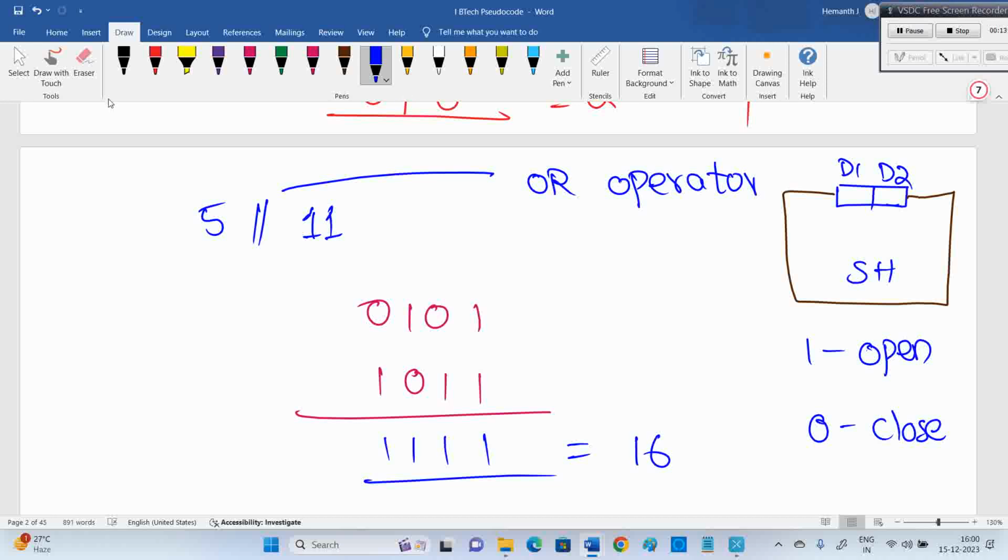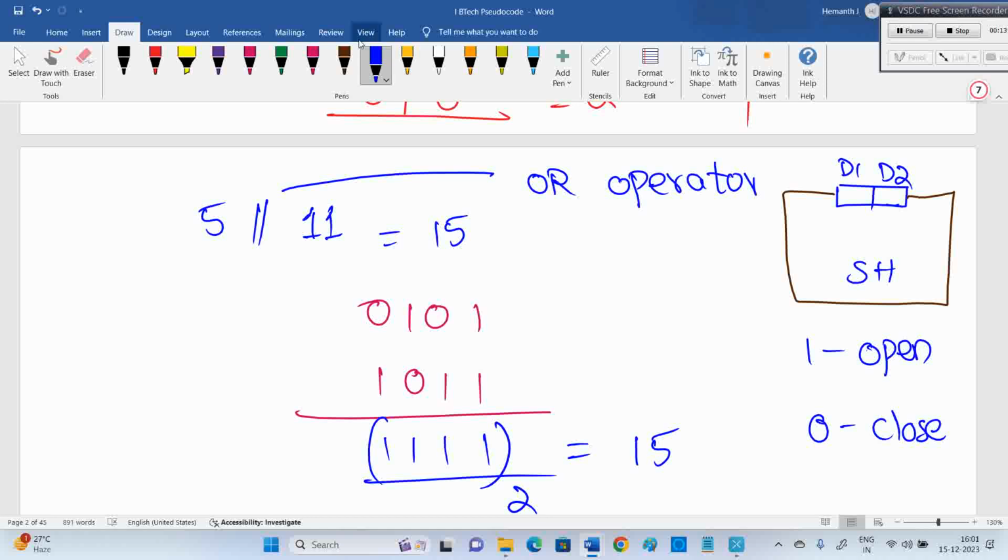This result is in binary, and I want to convert it into decimal. When I do 5 OR 11, I want the final answer 15.